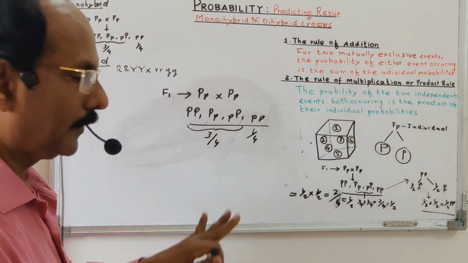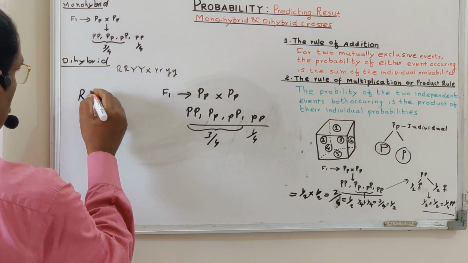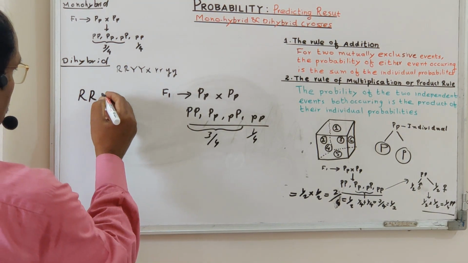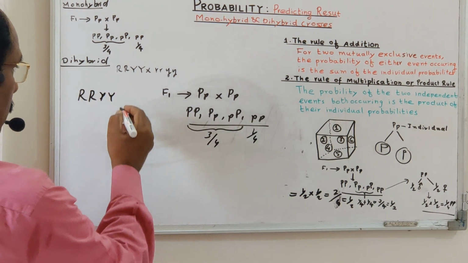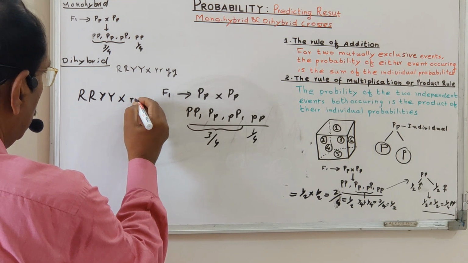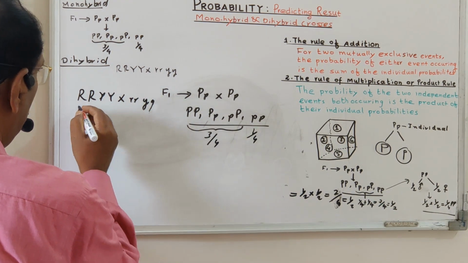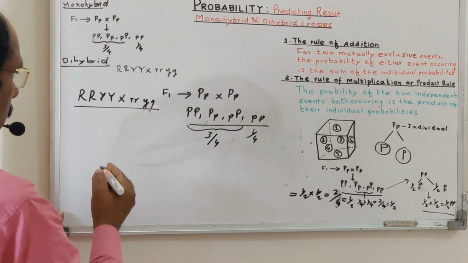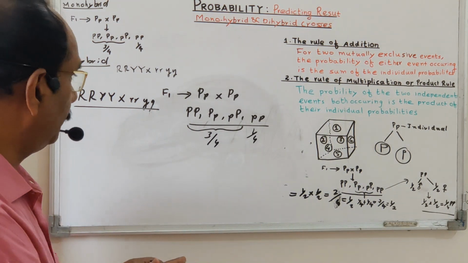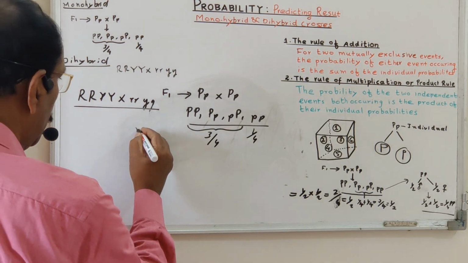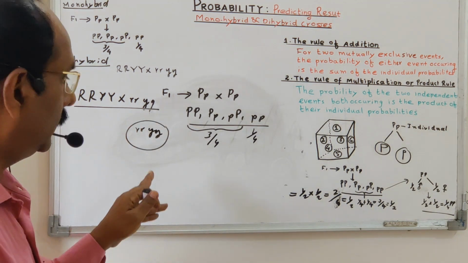Let us take a dihybrid cross. The dihybrid cross is a round seed and yellow in color, crossed with a wrinkled seed and a green colored seed producing plant. So this cross gives a particular combination in the F2 generation. And out of this you will get a small y also. This is the wrinkled seed with a green color.